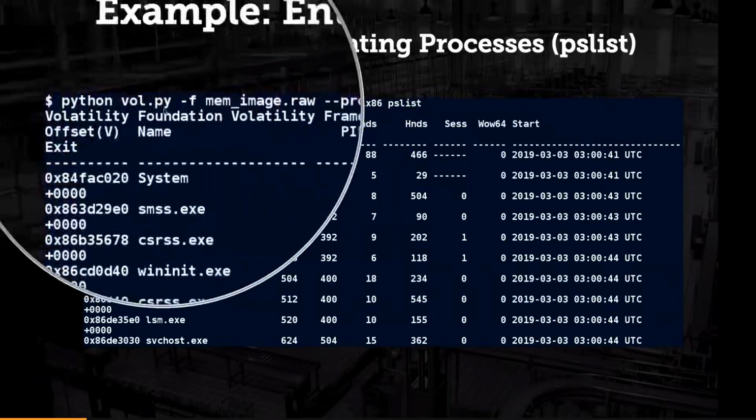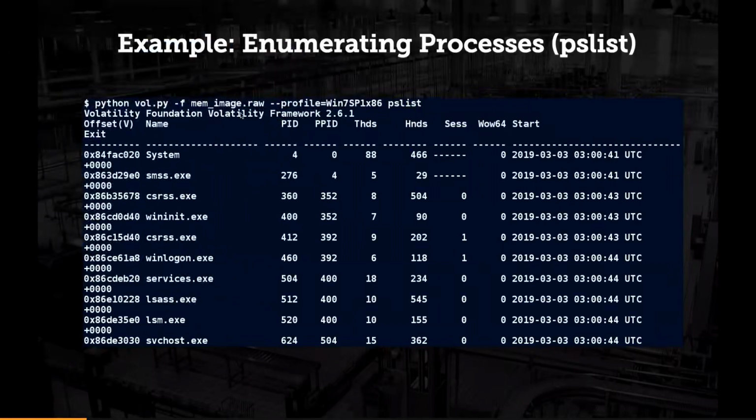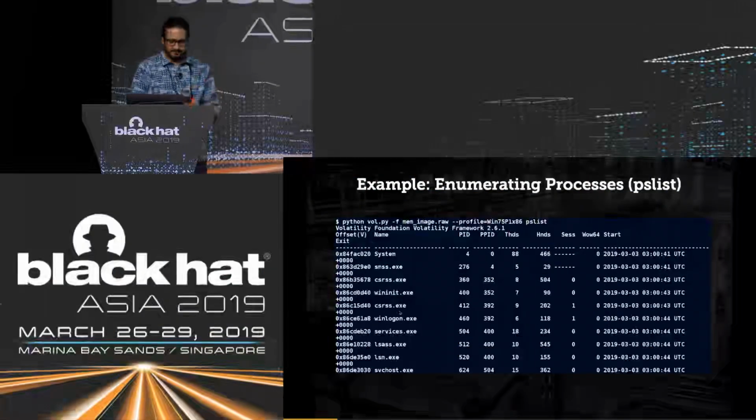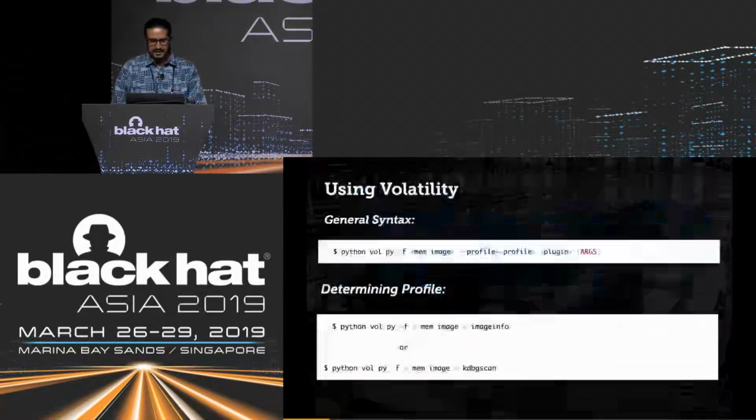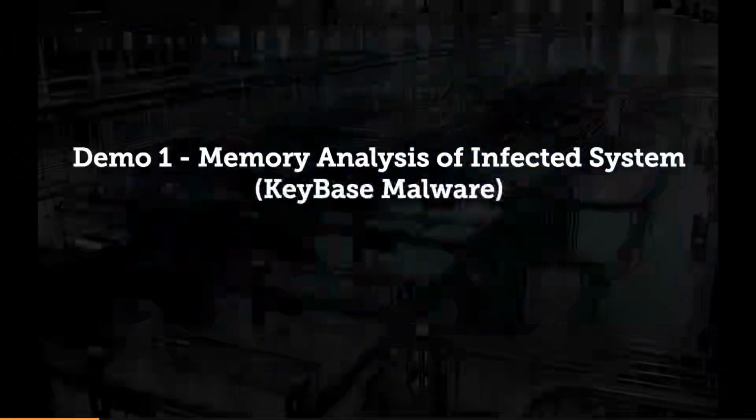Notice I'm running on a Linux machine, but this is a memory image acquired from a Windows machine. I'm able to list the processes running on the system. How is it useful in investigation? I'll come to that in some time. But depending on what type of information you want to extract, you run appropriate plugins. Okay, so that's the basics of Volatility.